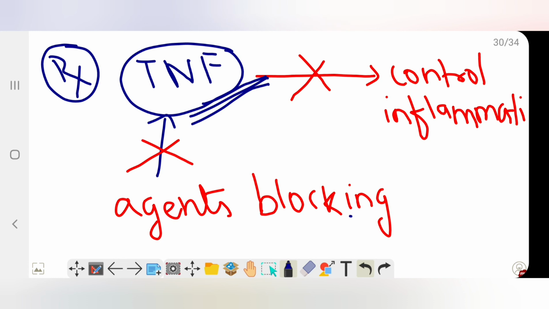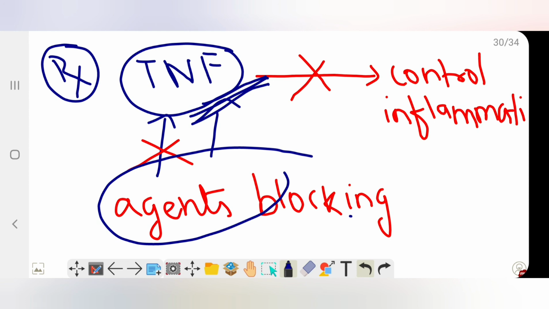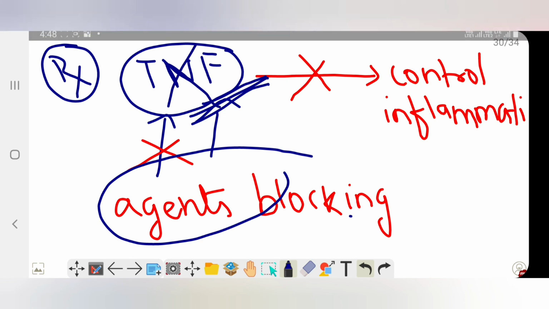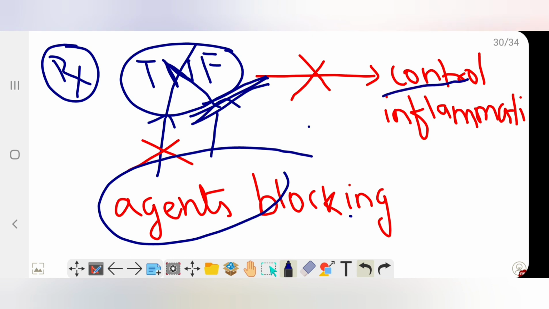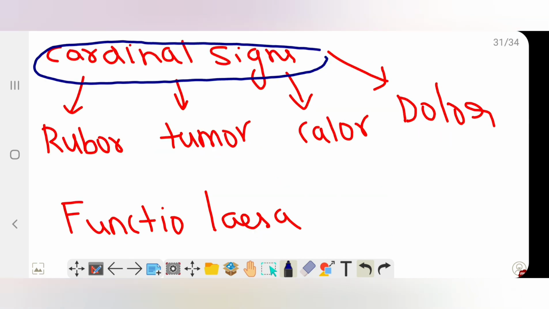We have agents that block TNF, tumor necrosis factor, which is a major cytokine. So you know how the cytokines work now. You block this major cytokine and the inflammation can be controlled. This is a take home message: the molecular understanding of leukocyte recruitment and migration has provided us a large number of potential therapeutic targets for controlling harmful inflammation.